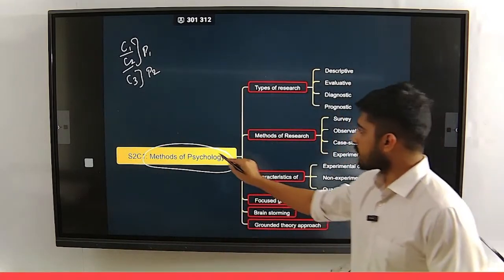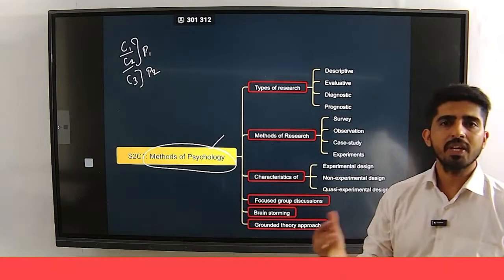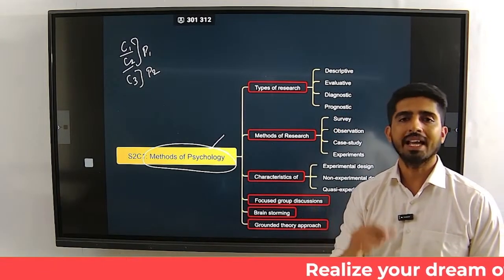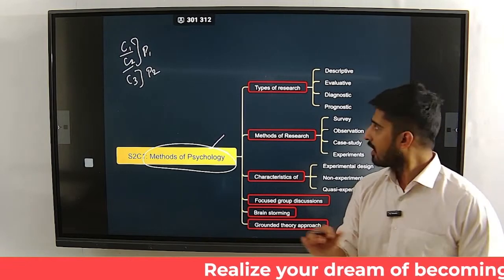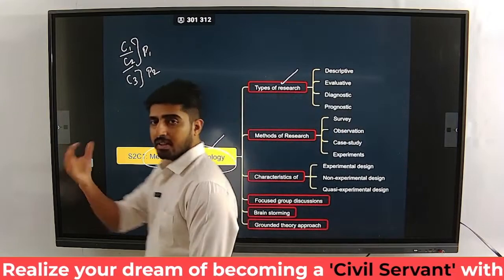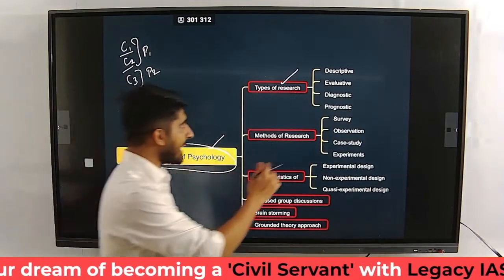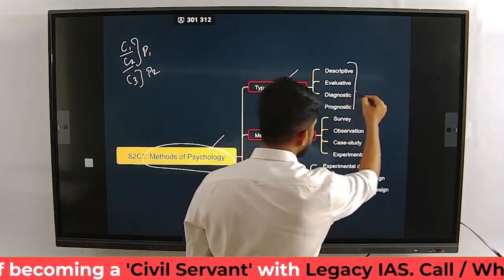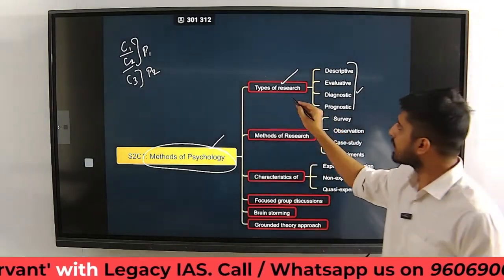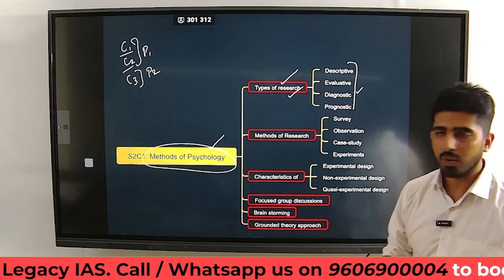So the methods of psychology, basically what are the methods we use in psychology in order to do the research and to do the experiments. First we will learn about what are the types of research we use in psychology. Same types of research you also use in sociology. Basically, these are social sciences methods. So what are the types of research we do?